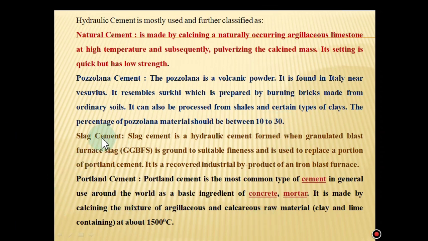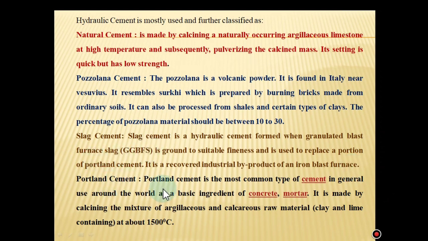Slag cement. You know about the slag. Slag is a waste material obtained in the blast furnace of the metallurgy of iron. Slag cement is a hydraulic cement formed when granulated blast furnace slag is ground to suitable fineness and is used to replace a portion of Portland cement. It is recovered industrially as a byproduct of an iron blast furnace.